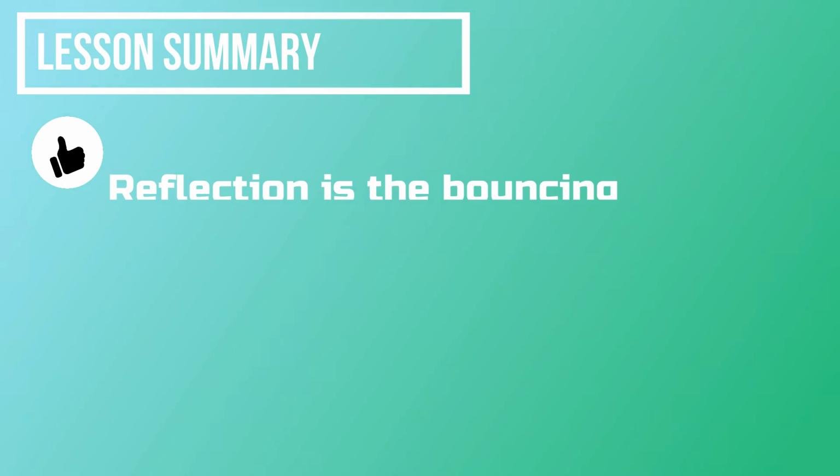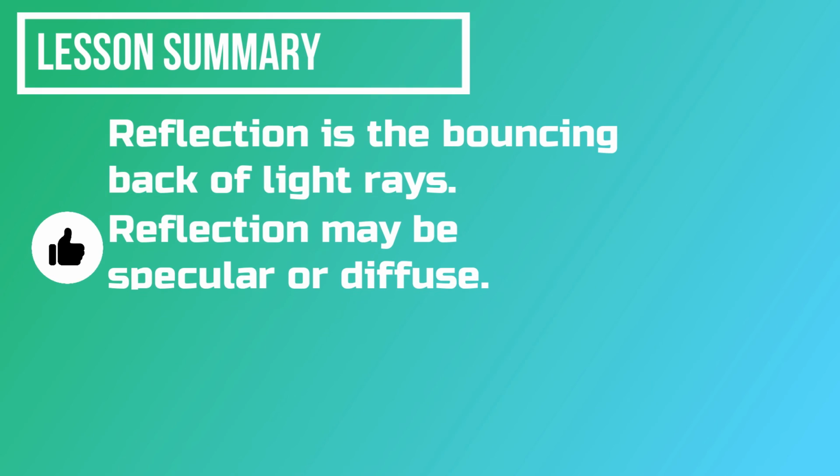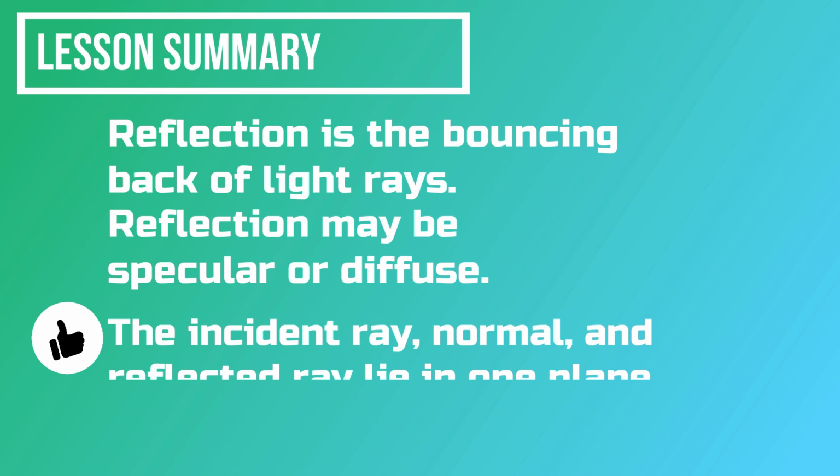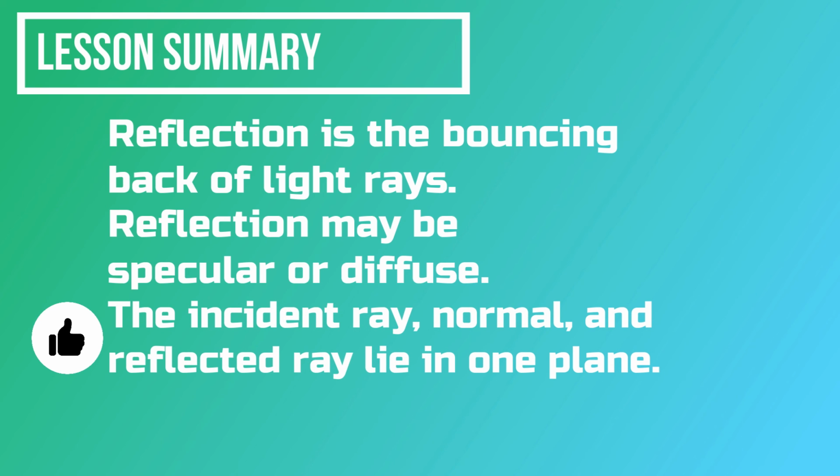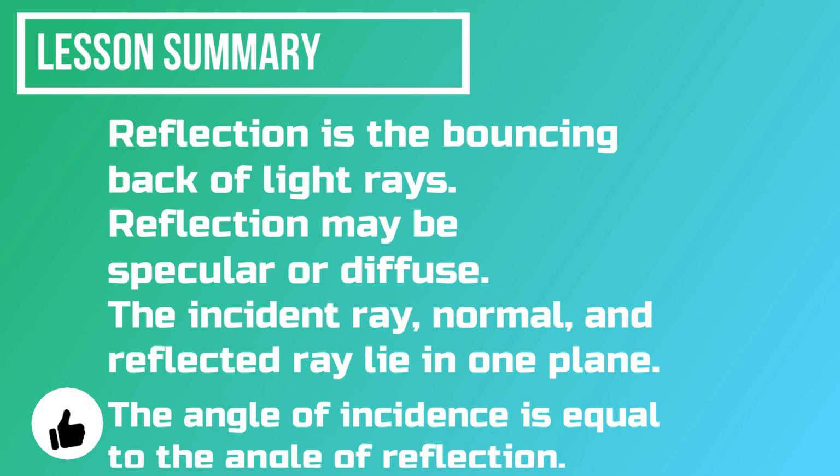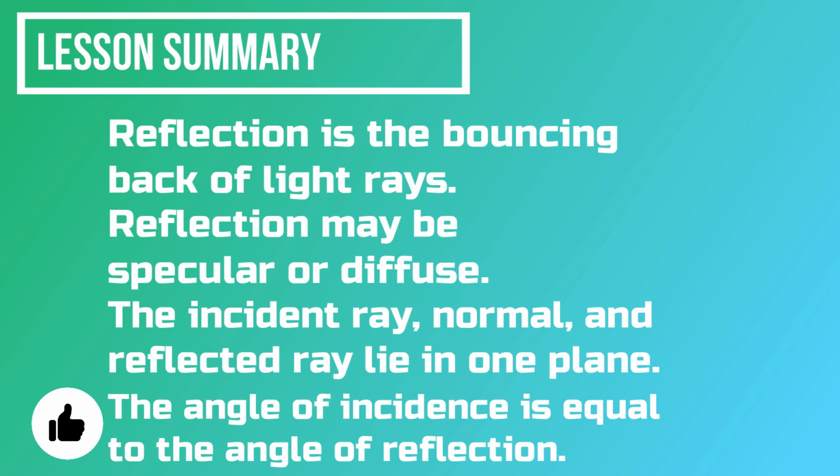In summary, reflection is the bouncing back of light rays. It can be specular or diffuse. The laws of reflection tell us that the incident ray, normal, and reflected ray lie in one plane, and the angle of incidence is equal to the angle of reflection. I hope you got it.